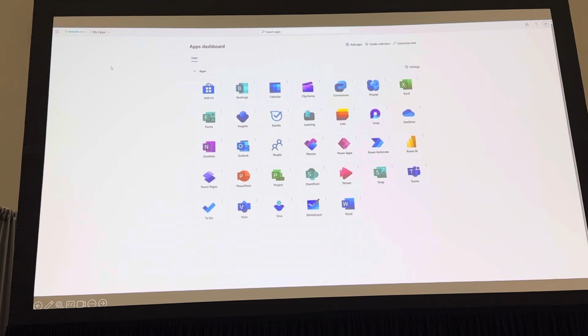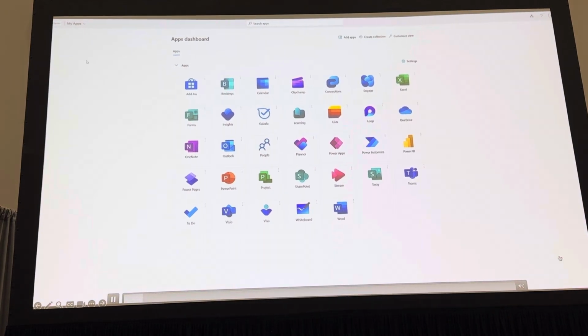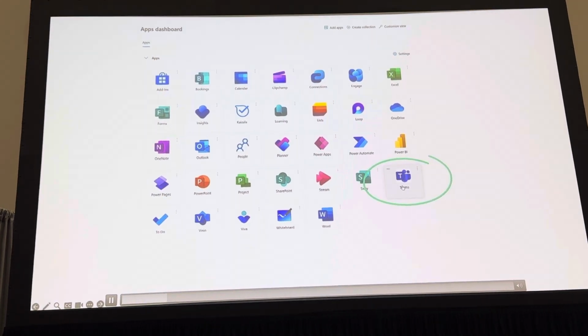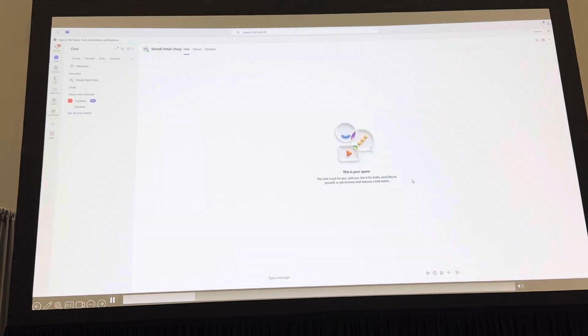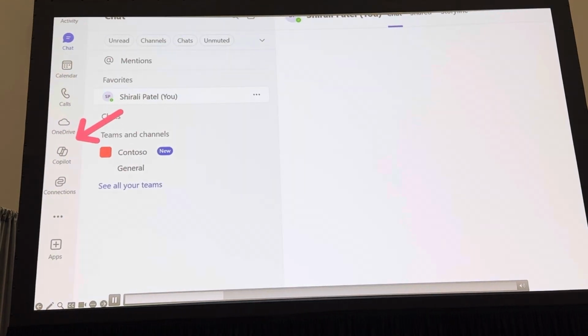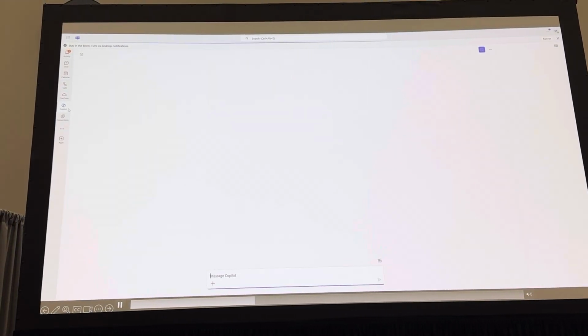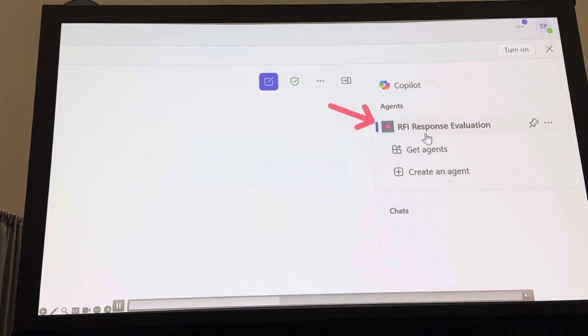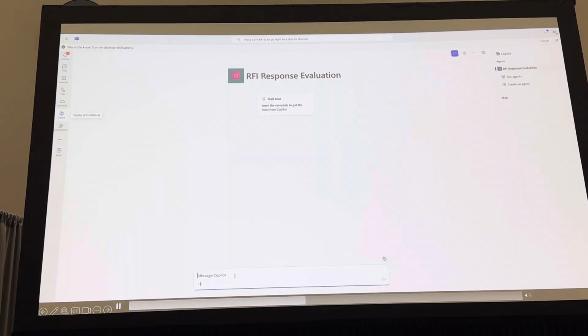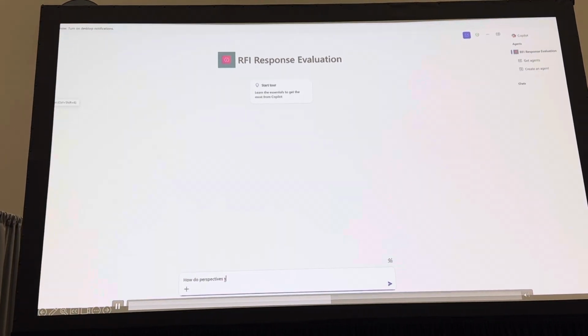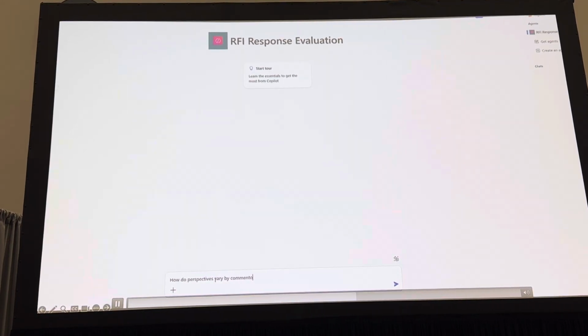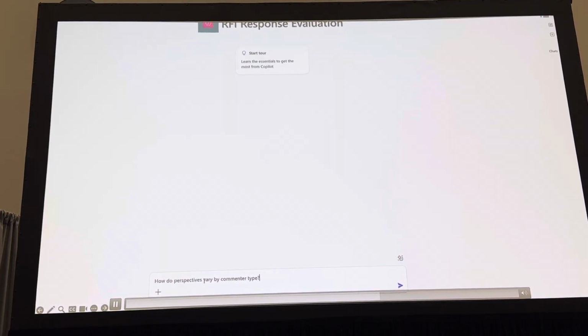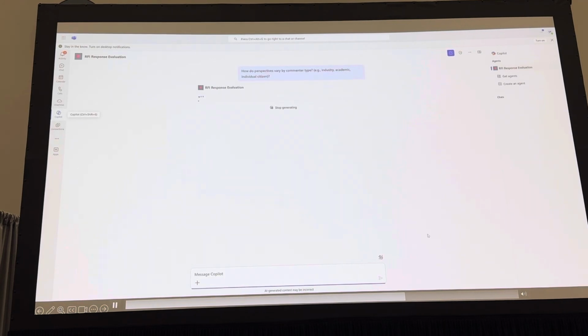So here, I'm opening up my Teams app, and then I'm accessing Copilot chat within Teams, and then our deployed agent is available to us. You can see that there. And we can use the same query as before. How do perspectives vary by comment or type? And ta-da, here we go.